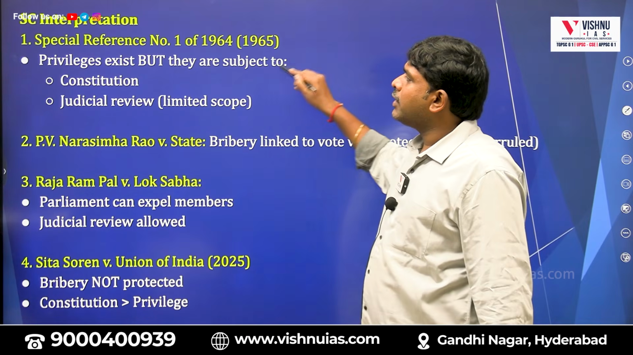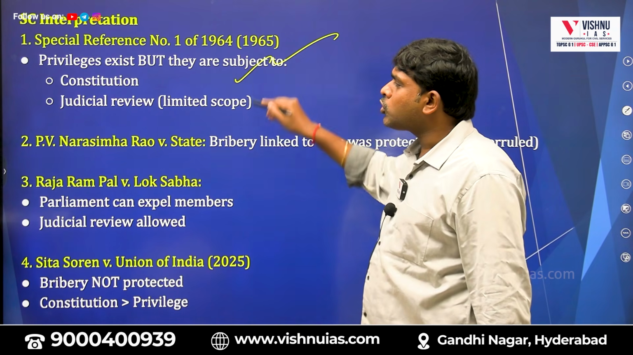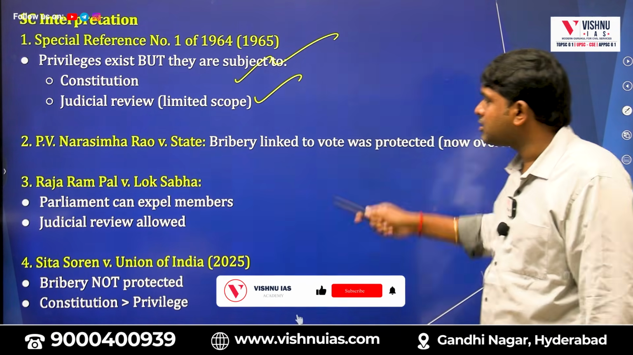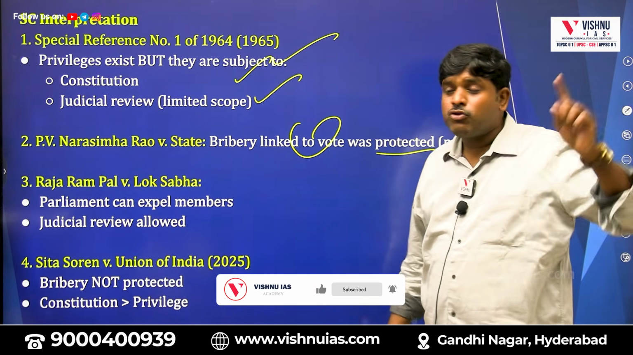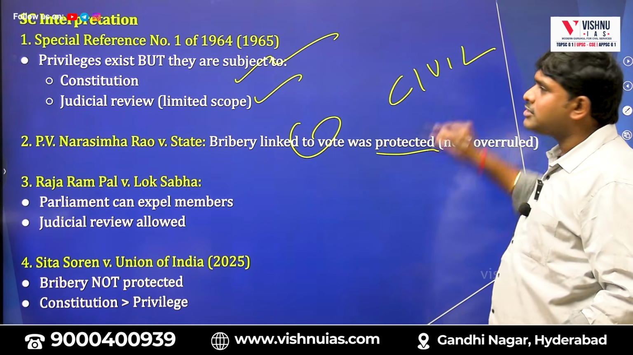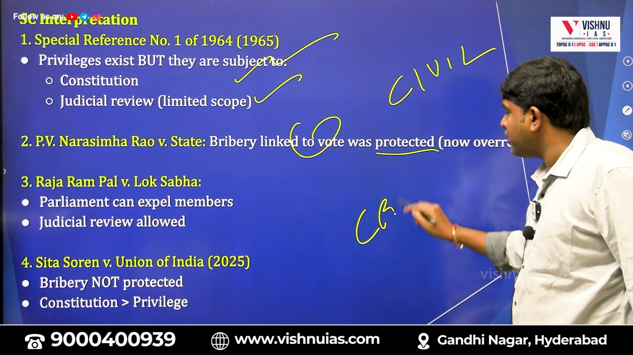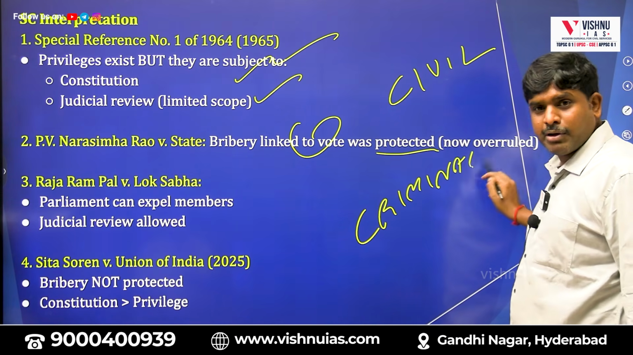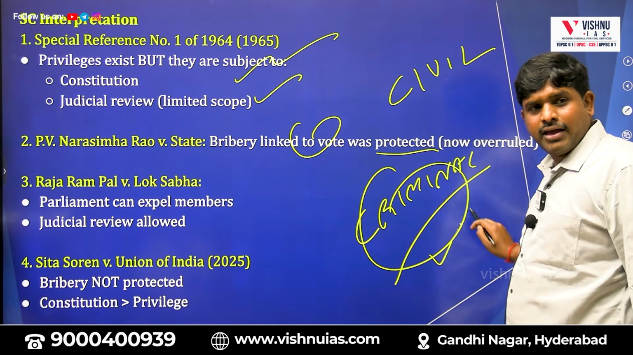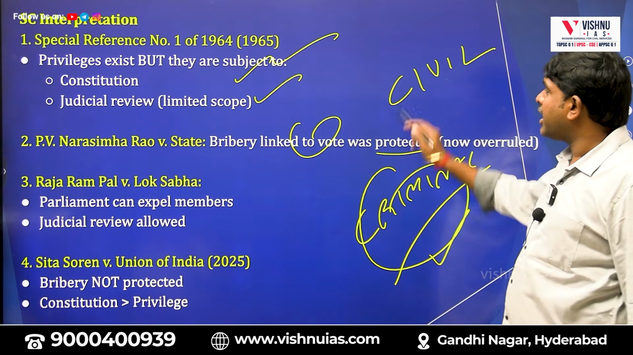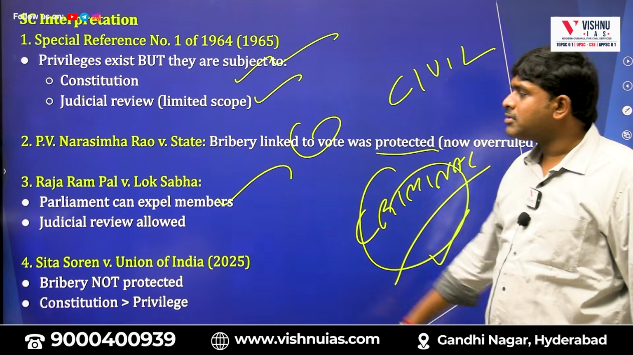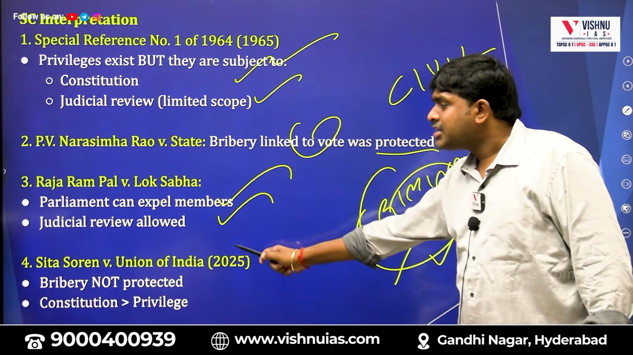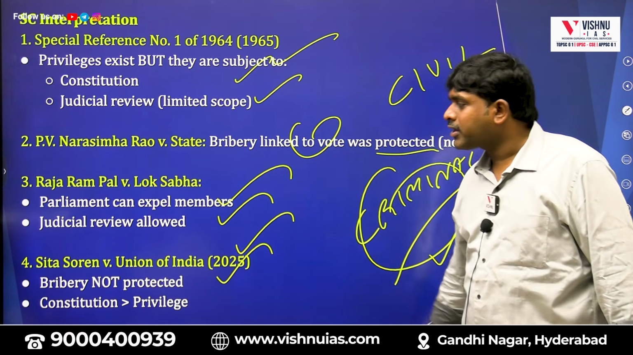Supreme Court. Privileges exist, but they are subject to the Constitution and judicial review. In the PV Narasimha Rao case, bribery linked to a vote was protected. Why? At that time, bribery was seen as what? Civil. Now it is seen as what? Criminal. Are you getting my point? Now, hence, it is a violation of privilege. Yet, it is a privilege. Parliament can expel members. Judicial review is there. In Sita Soren, bribery is not protected.